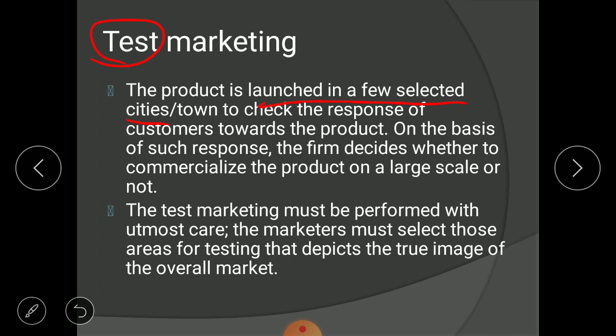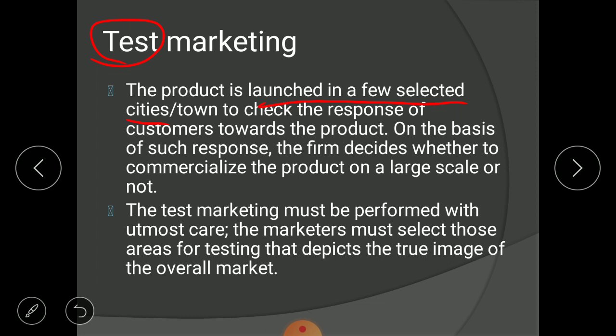So in this way, test marketing tells you whether to commercialize, meaning whether to launch in the full market or not. If the response is favorable, the product will be commercialized. If the response is negative, the product will not be commercialized, which means you will drop the idea of launching the product.